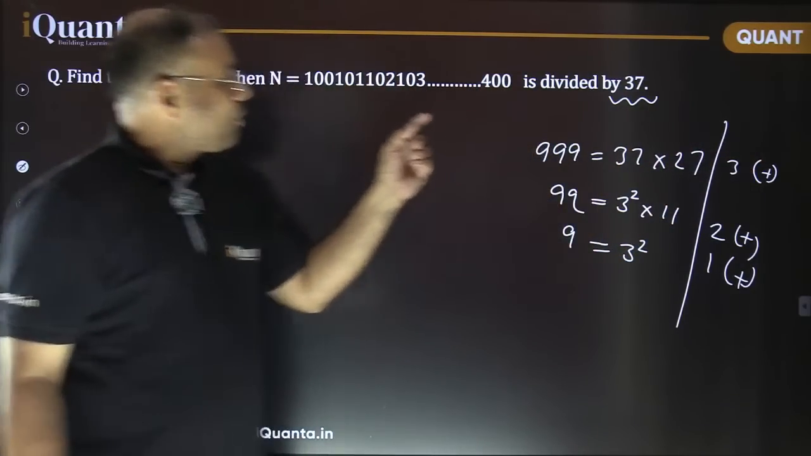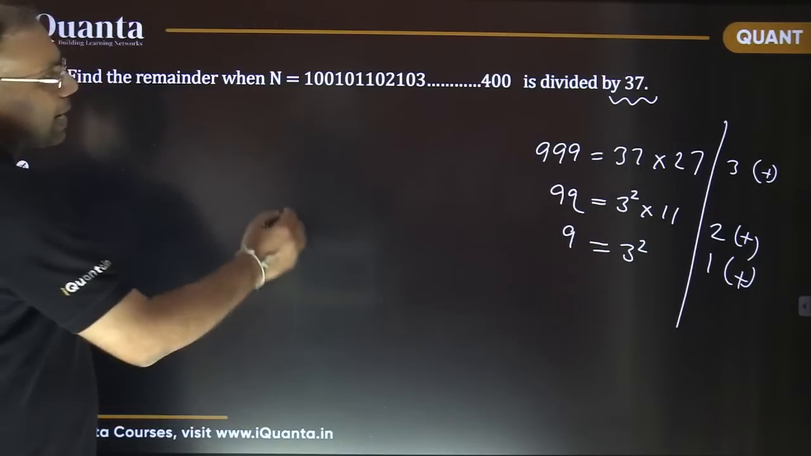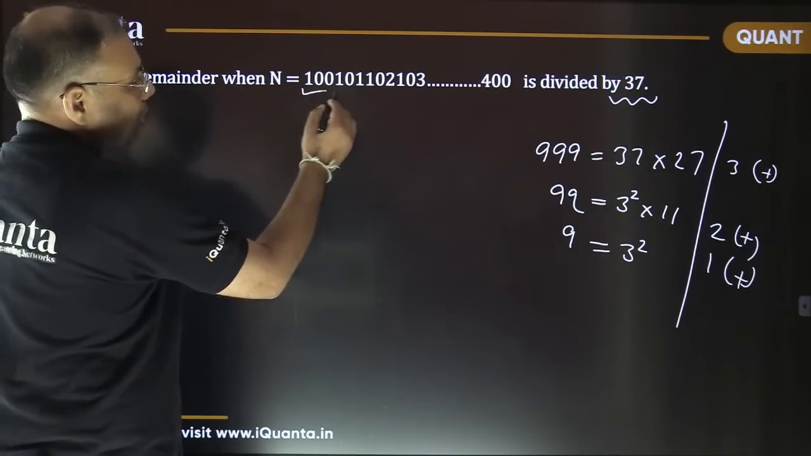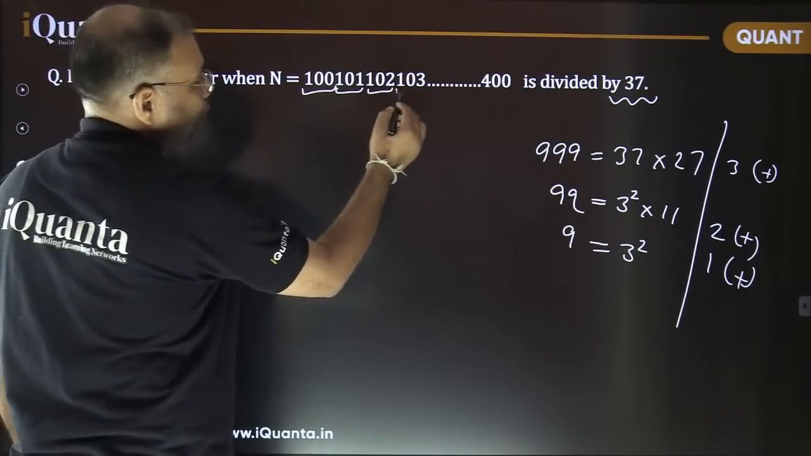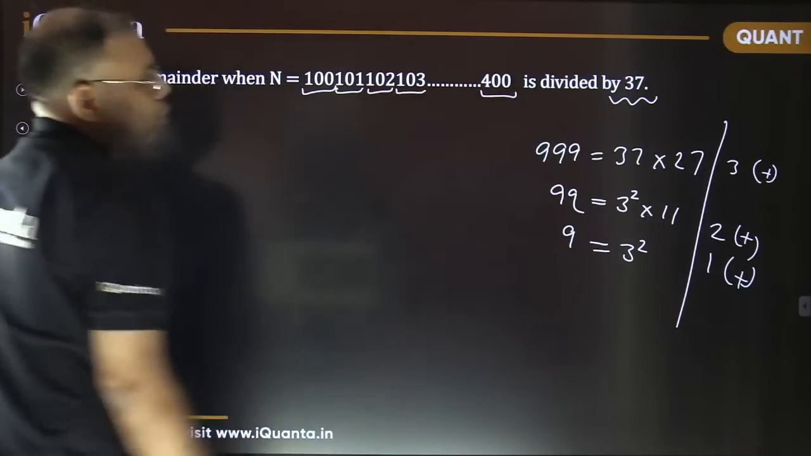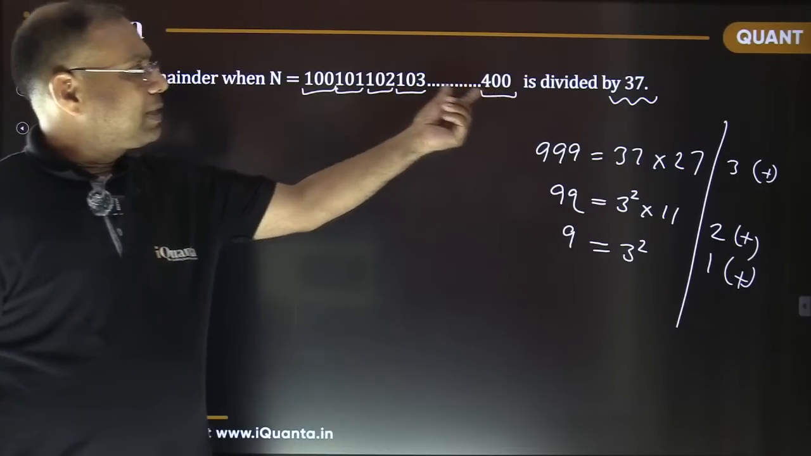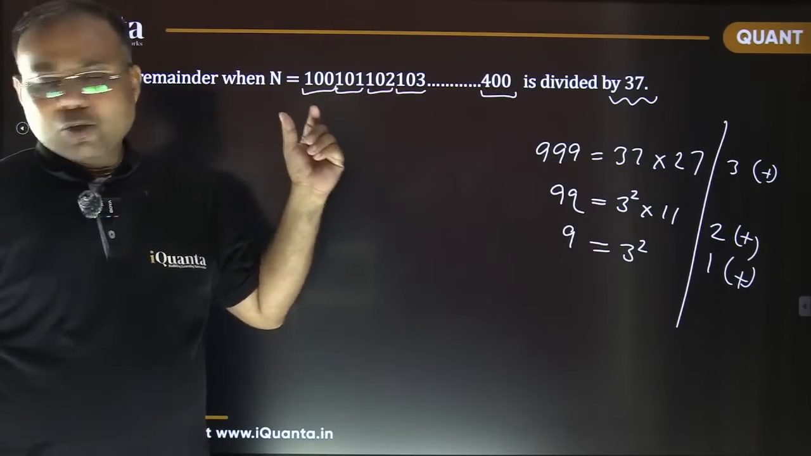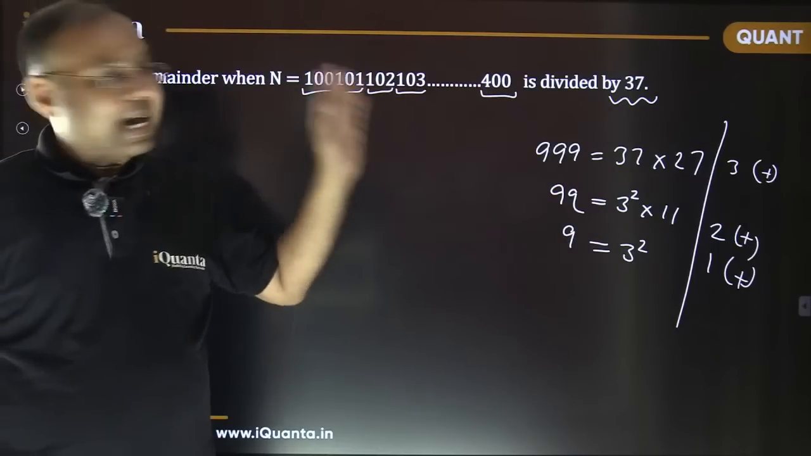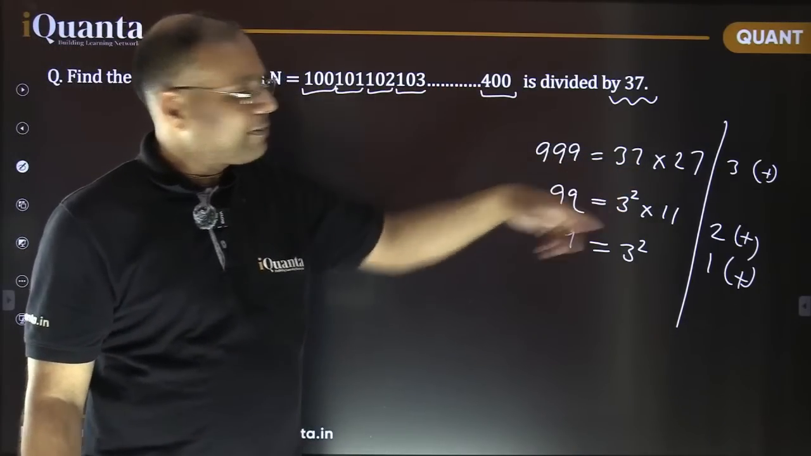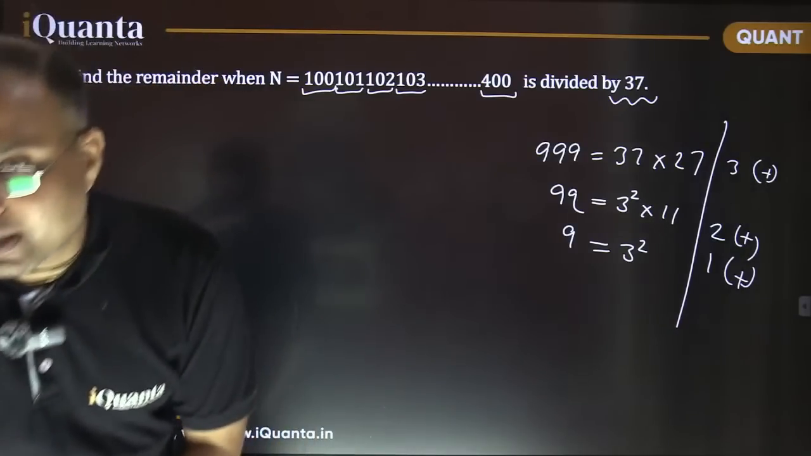So in this case, we have this large number, and if you make groups of three digits, you can see it is 100, 101, 102, 103 up to 400. The grouping needs to start from the right-hand side, and these are all three-digit numbers only. So basically we just need to find this sum and then see whether it is divisible by 37 or whatever the remainder is. That's what we need to check.